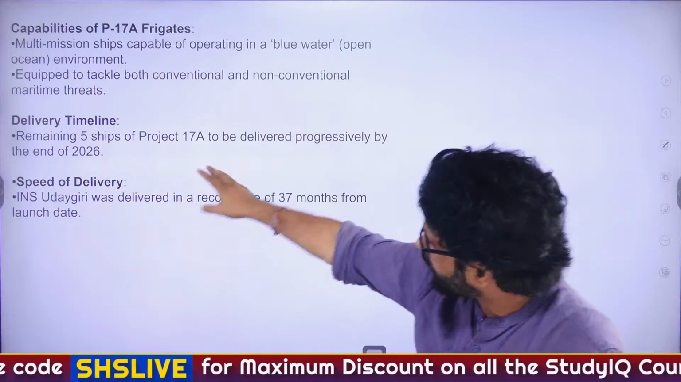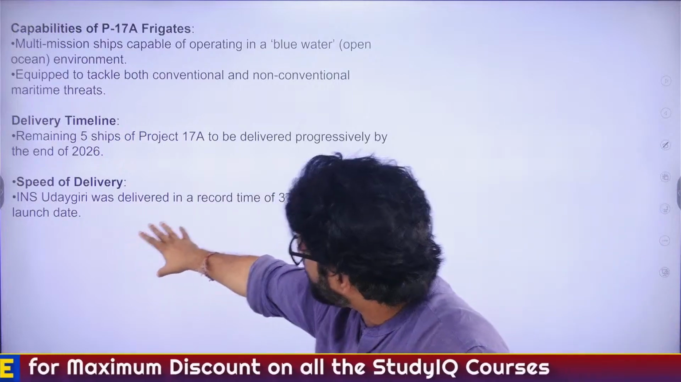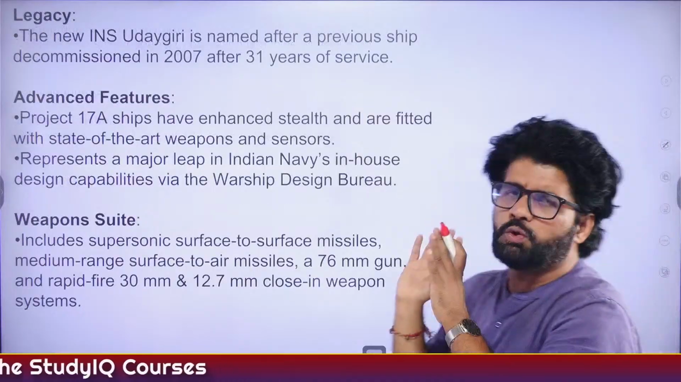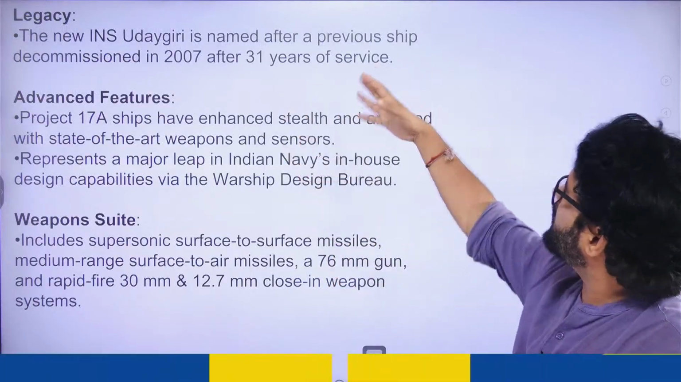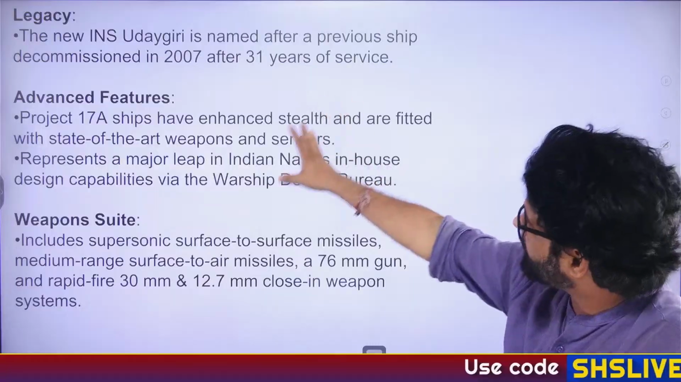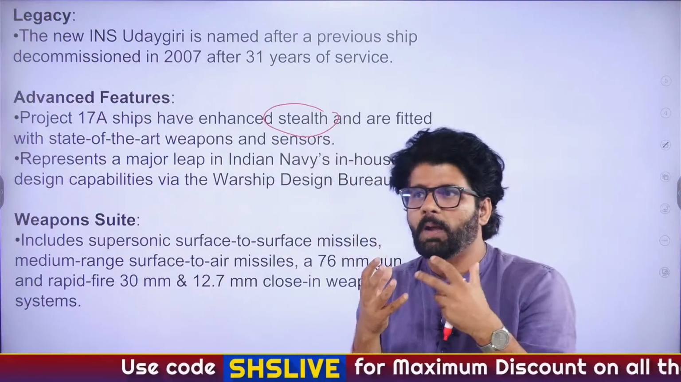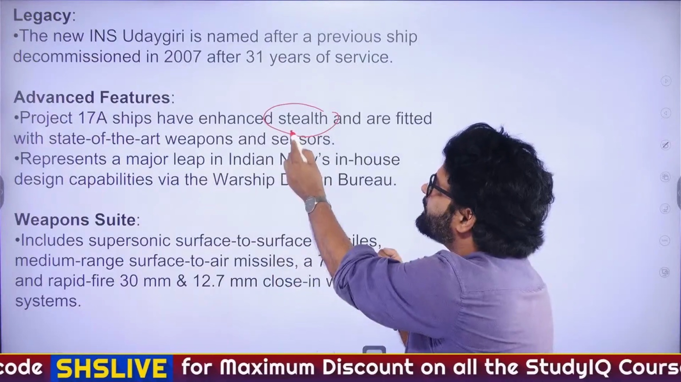Again, you can read all these things, that's fine. Speed of INS Udaygiri, again these are factual information, you don't need to pay much attention to it. I will tell you what are the things which are important. New name, it is named after the previous ship. Advanced features, enhanced stealth. Stealth means the ability to avoid detection. That is the basic meaning.